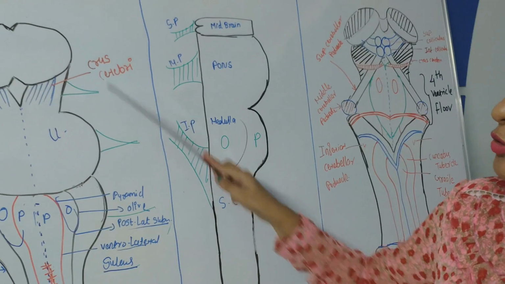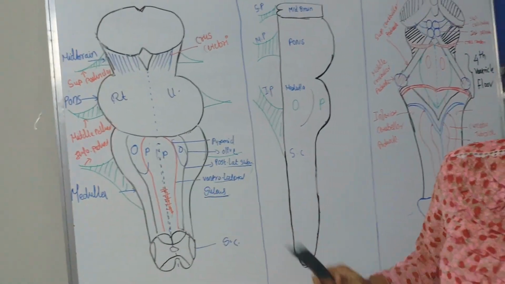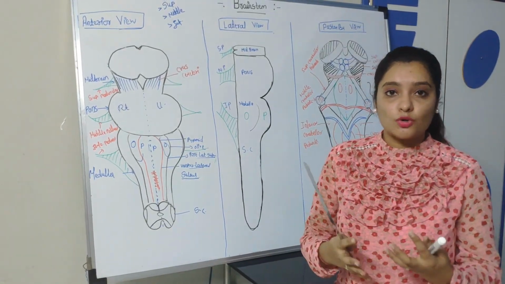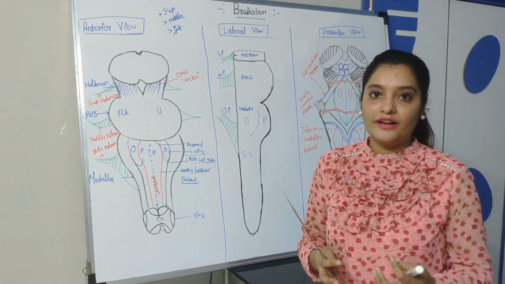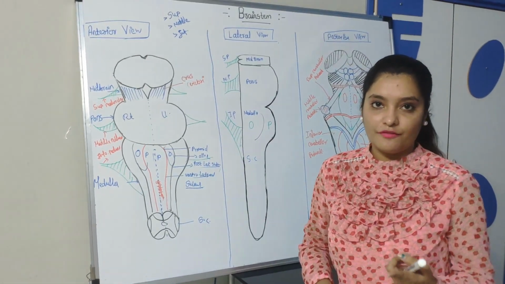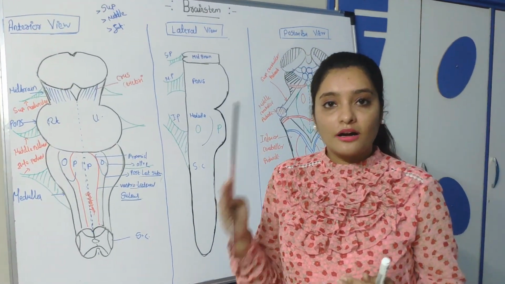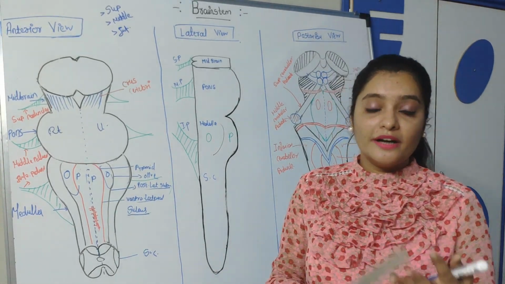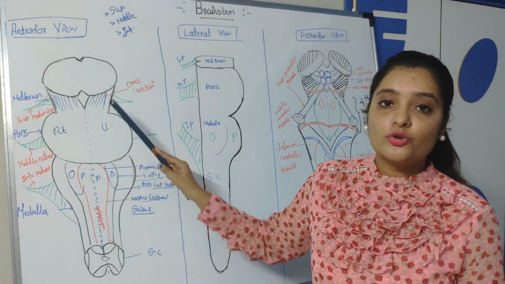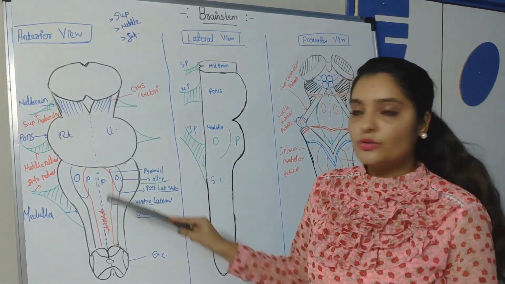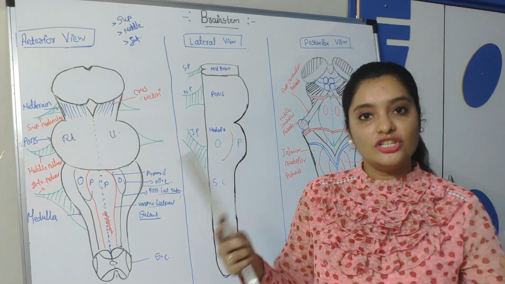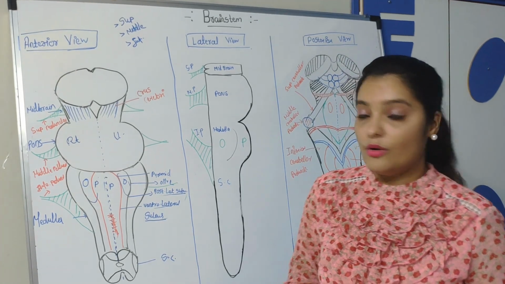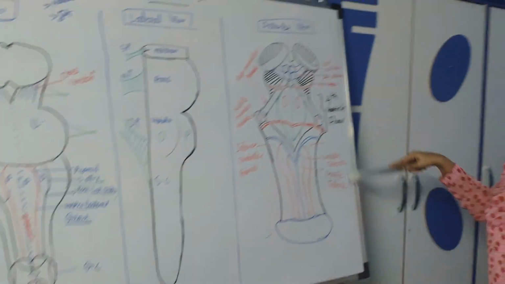Now, why is it important to know the views of the brainstem? Because the brainstem gives origin to the cranial nerves. You know there are 12 pairs of cranial nerves. From the third cranial nerve to the 12th cranial nerve, they originate from the brainstem. So to understand the origin of cranial nerves, you should know the structure of the brainstem. Without knowing the structure, you cannot understand the origin of the cranial nerves or the situation of their nuclei. Now we'll see the posterior structure.